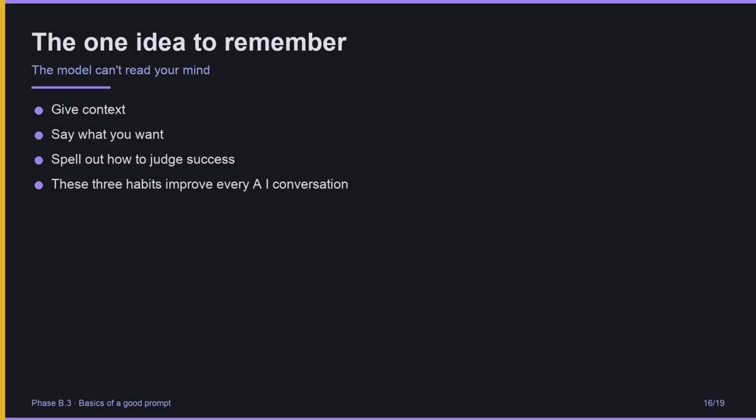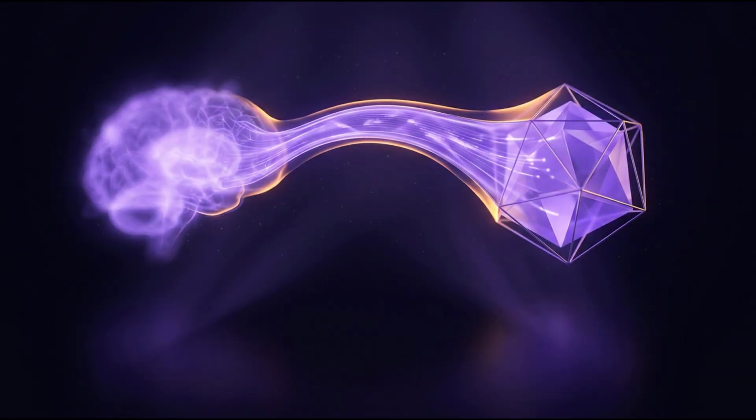If you remember one idea: the model cannot read your mind. It works with exactly what you give it. So give context. Say what you want. Spell out how to judge success. These 3 habits will improve every AI conversation you have, in any tool, for the rest of your life. Not just OpenCode. The model can't read your mind. Give it context, clarity, and criteria.